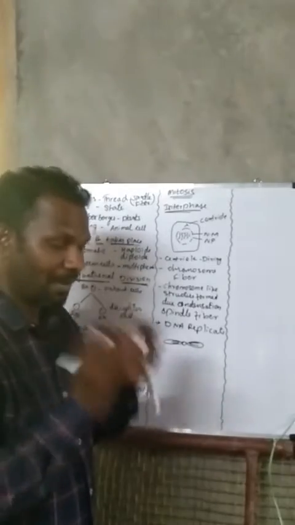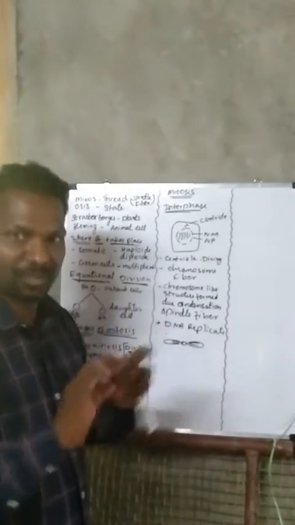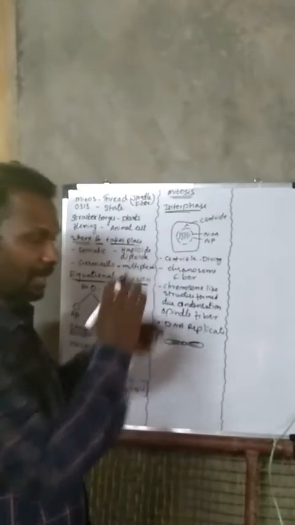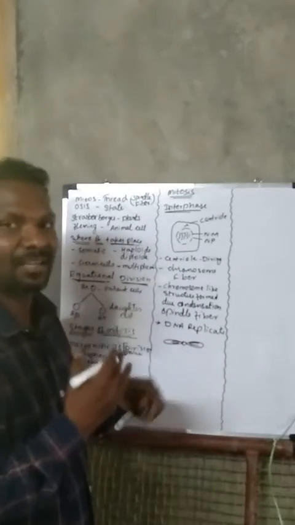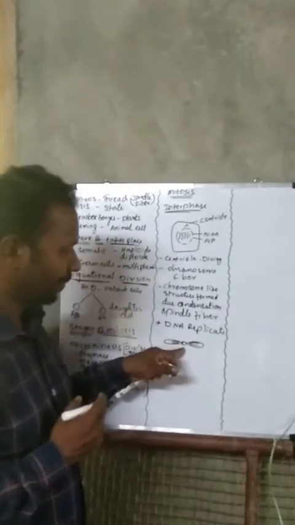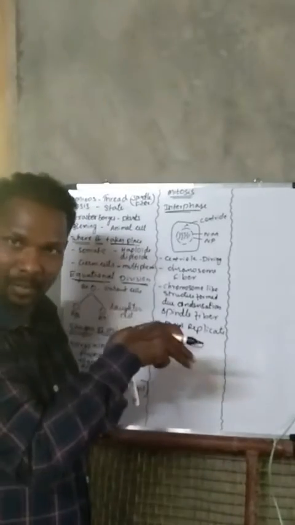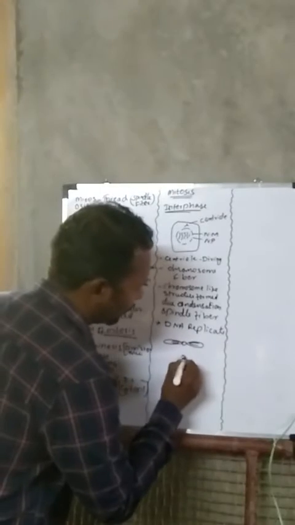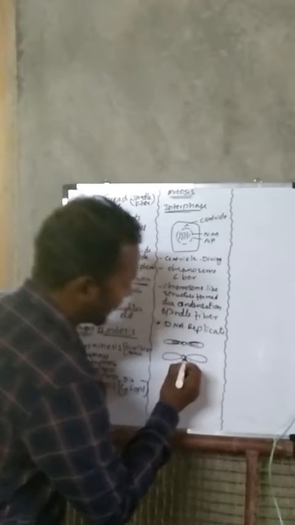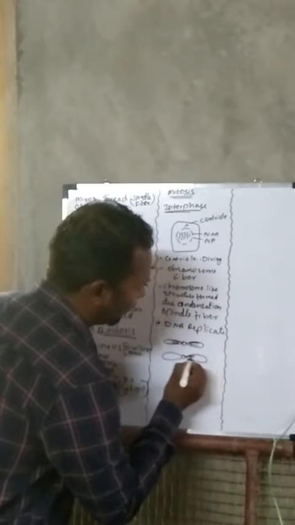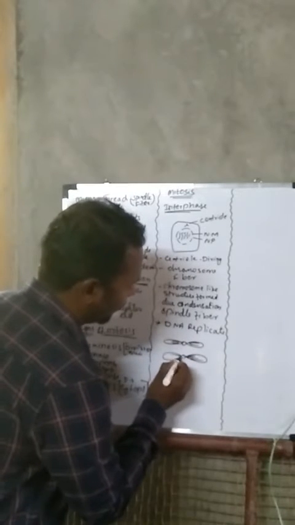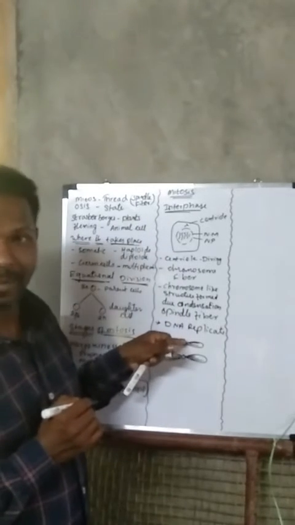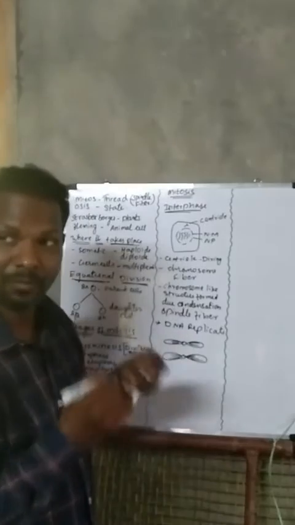Already I told you the somatic cells all have 46 chromosomes. There is no change in this phase. The 46 chromosomes remain the same. But only the DNA replicates. This is a chromosome, and there are two pairs of DNA within the chromosome. That DNA alone replicates. How does it replicate? It replicates like four pairs. Previously only two pairs of DNA. After the replication it becomes four pairs.